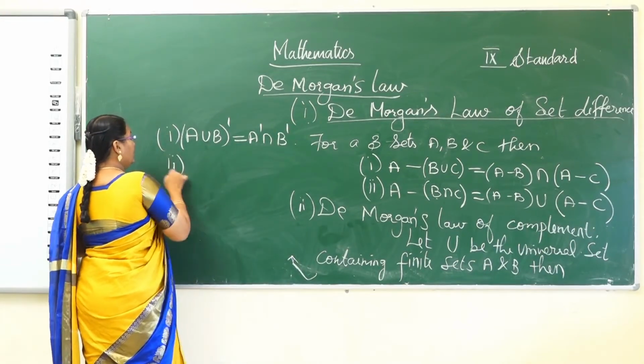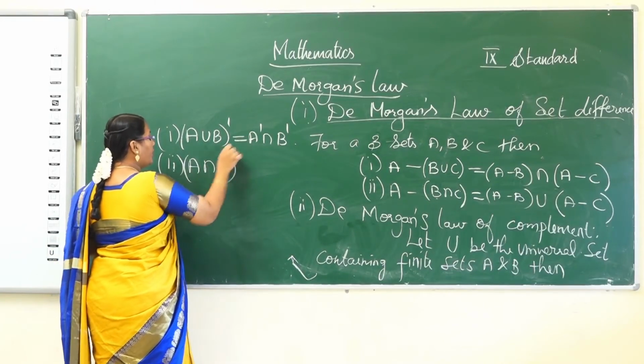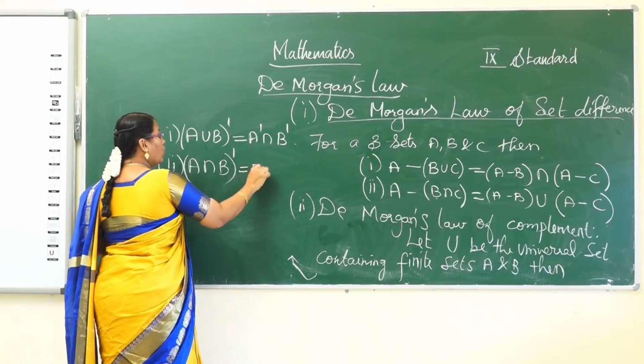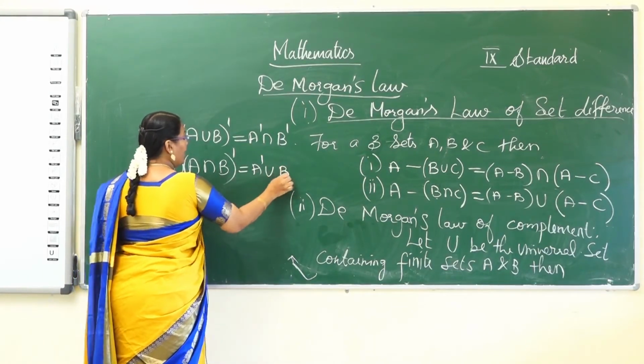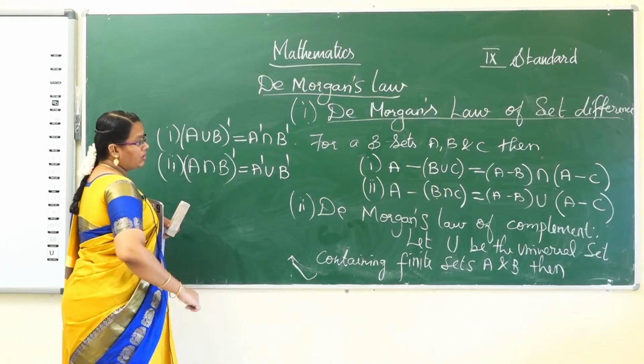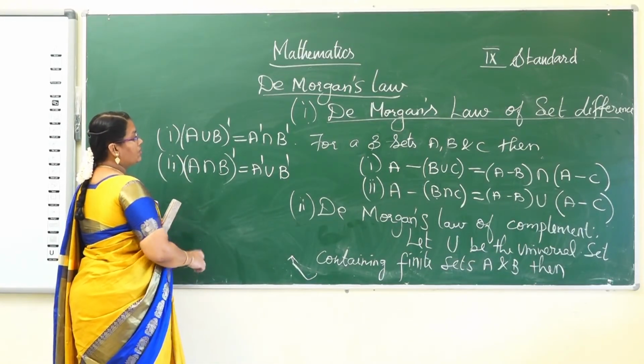And next one, (A intersection B) the whole complement is equal to A complement union B complement. These are called De Morgan's laws of set complement.